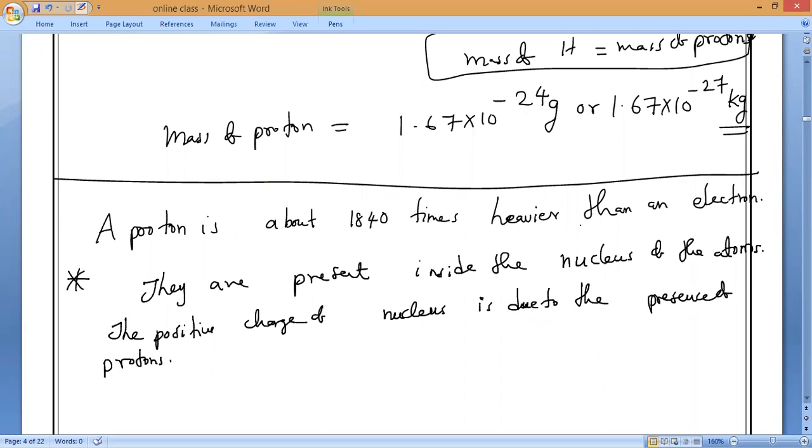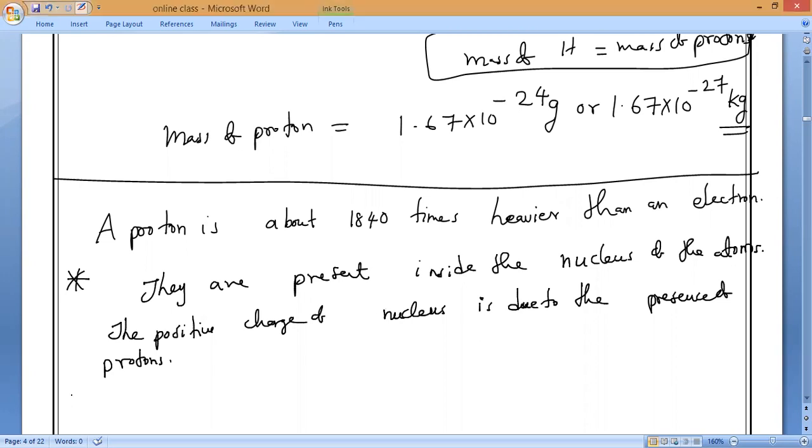Anyone having any doubt, kindly ask me. These are the properties of protons and everything. Hope you all understood and you have to write it.